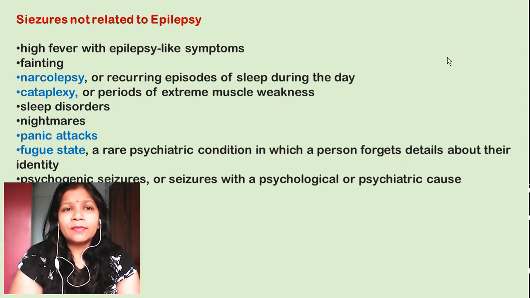Now why I have kept this slide is to tell you what are the cases in which you can get seizures apart from epilepsy. So it is very important to understand what the epileptic seizures are and what the seizures associated with the other disorders are.